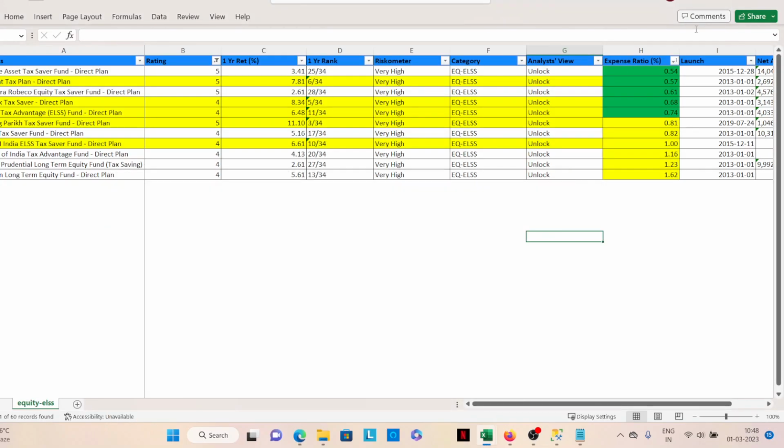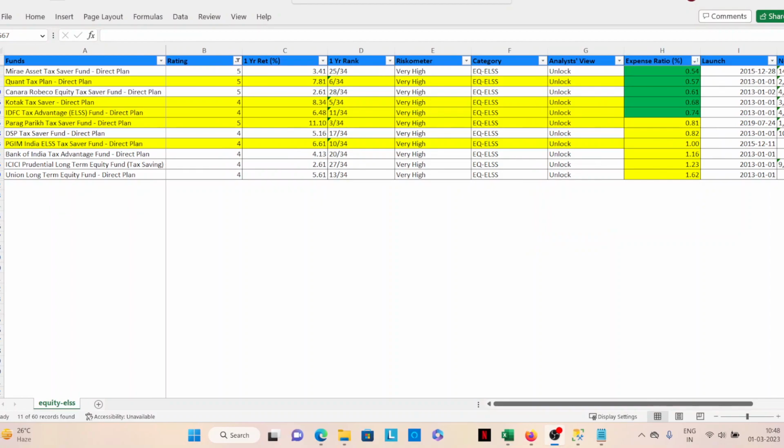For direct, you just Google a bit which platforms give you direct mutual funds, not indirect. Just to clarify again, what happens with direct? Let's say HDFC Mutual Fund issued one of the funds or an index fund, and the expense ratio is, for example, 0.3.